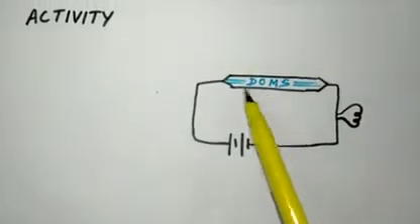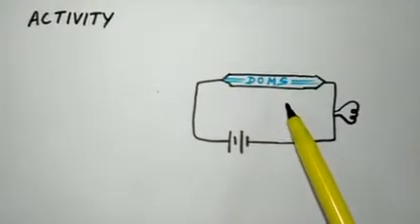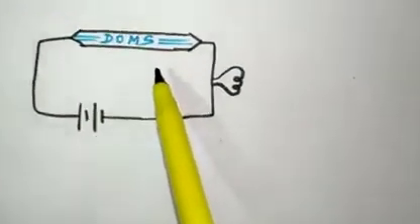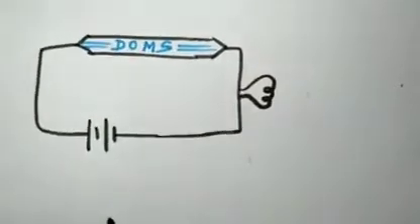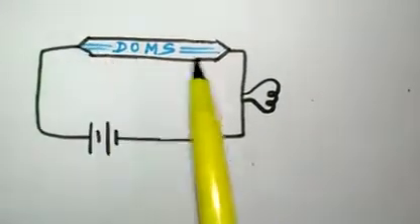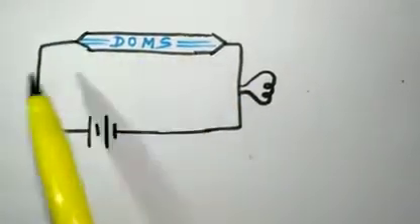Suppose we take a pencil here, we have to prove that graphite is a good conductor of electricity, because non-metals are bad conductors of electricity and we want to prove that graphite is a good conductor. So we take a pencil and sharpen it from both the ends. Both the ends are sharpened, and then we connect it with a circuit.